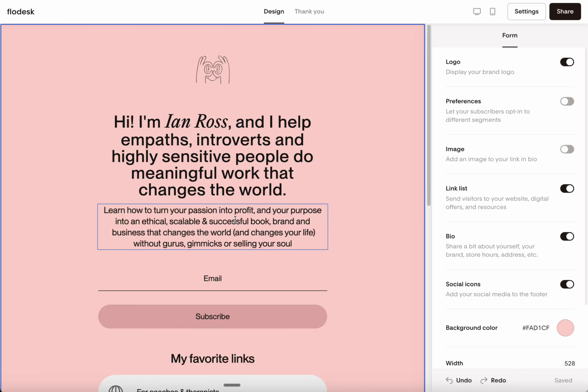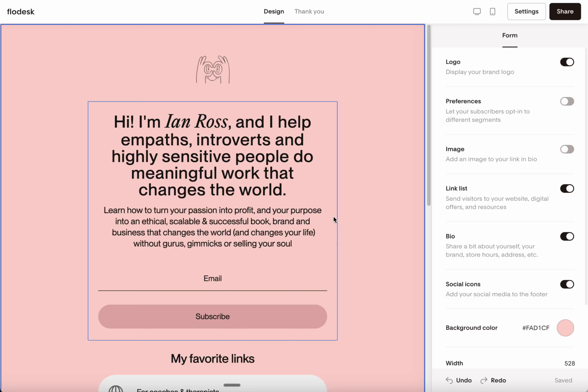Not needs, but wants. So I have a Substack that's my own personally, and I have some other writing, a bunch of books, etc. And I'm going to show you how to promote these using Flodesk, using a landing page, and then I'm going to actually show you in real time, or at least over time, how quickly this list is going to grow. Far more quickly than you're going to grow on Substack or something like that, using other sites that I own or control to drive traffic to this particular page, which really ought to expedite the process of growing this list.